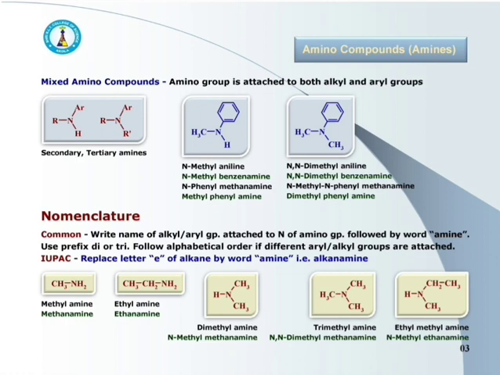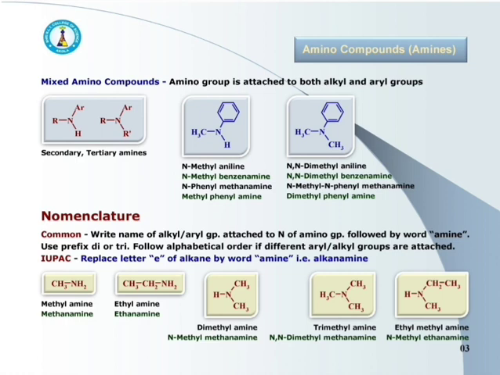Let's discuss the nomenclature part of these amino compounds or the amines. In common system of nomenclature, amines are named by naming the alkyl or aryl groups attached to the nitrogen atom of amino group followed by the word amine.